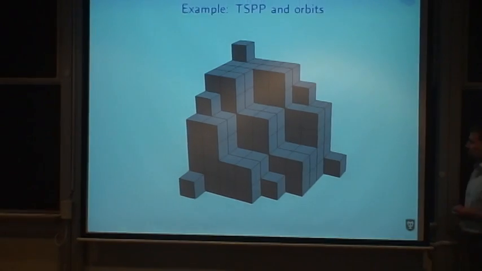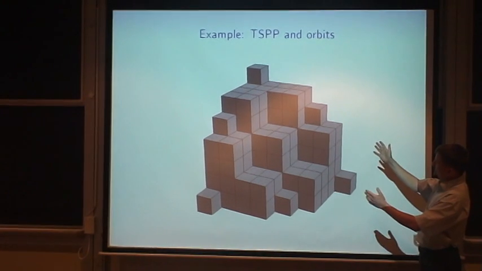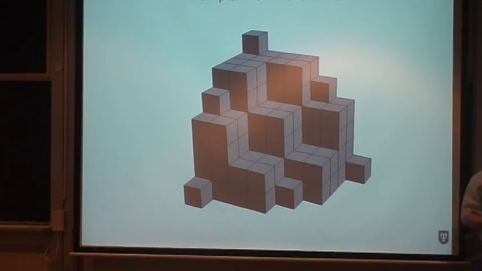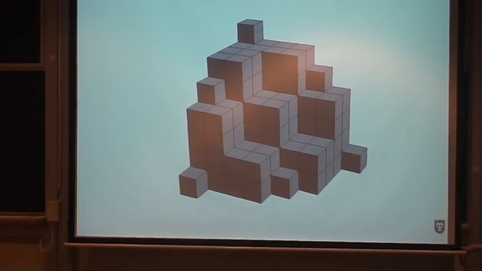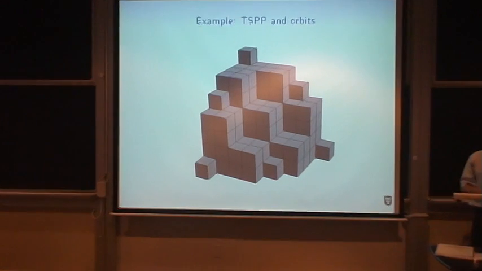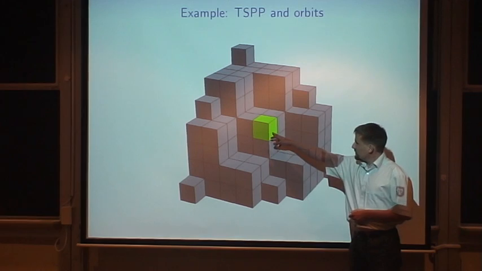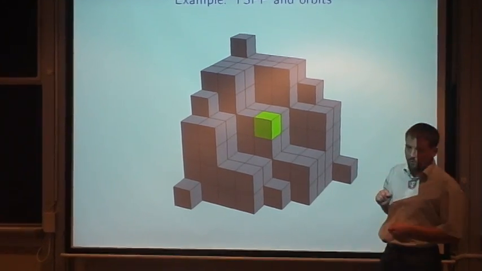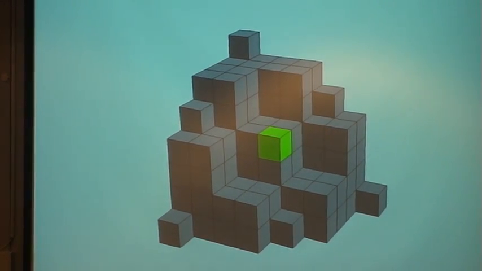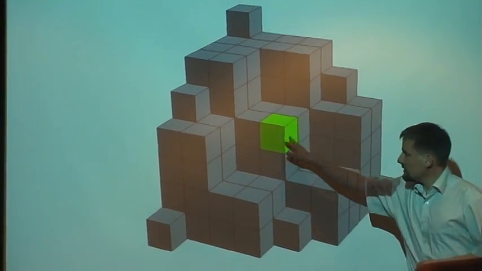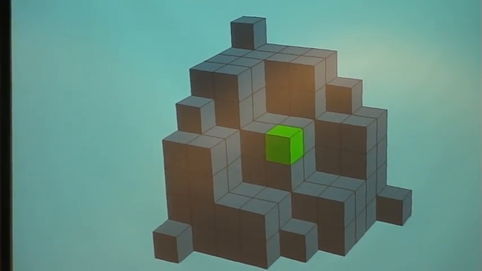Here we have an example for a totally symmetric plane partition, and as you can see, you can reflect, you can rotate, and the structure will always look the same. Now, what about these orbits? There are basically 3 different cases. We can have orbits of length 1. This is, for example, this cube that sits on the position (4,4,4). It's clear if we permute these coordinates, we always get (4,4,4). So this single cube forms a whole orbit. This is rather boring. You can look at other examples.